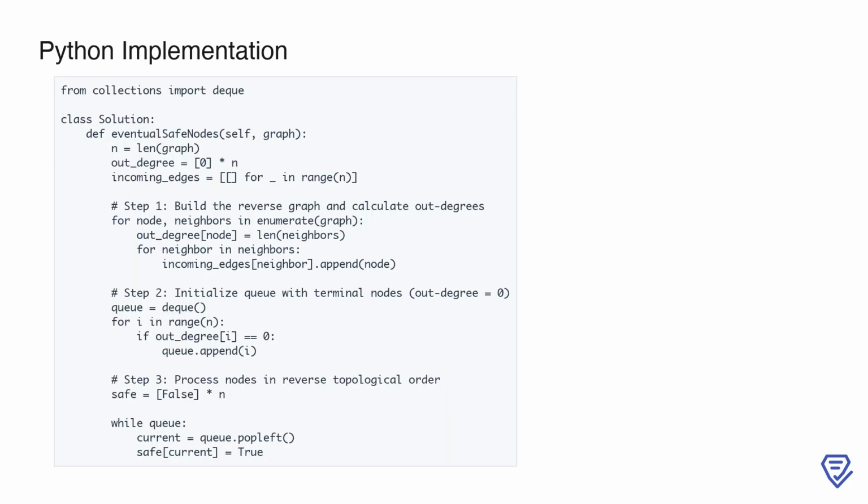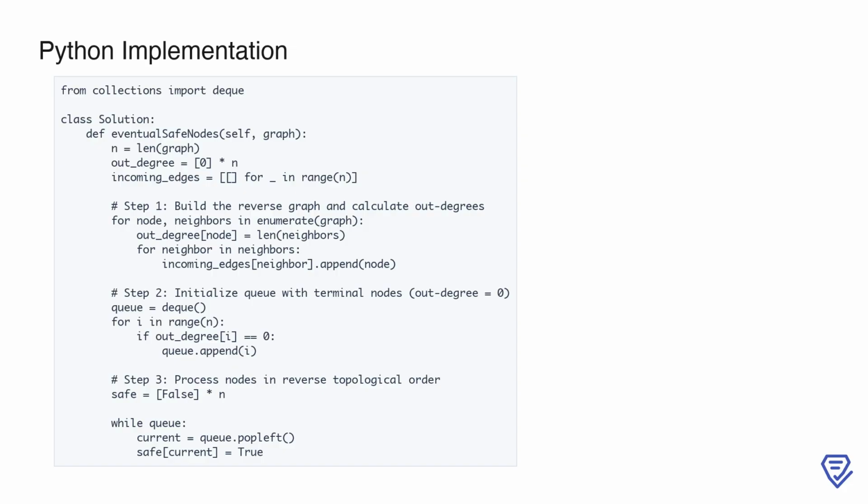To solve the problem of finding eventual safe states, we start by importing the necessary module and defining the eventualSafeNodes function. The input is a directed graph represented as an adjacency list. First, we determine the number of nodes in the graph and initialize two structures: an out_degree list to track the number of outgoing edges for each node, and an incoming_edges list to store the reverse graph, where each node keeps track of nodes pointing to it.